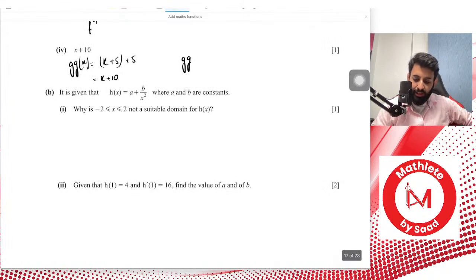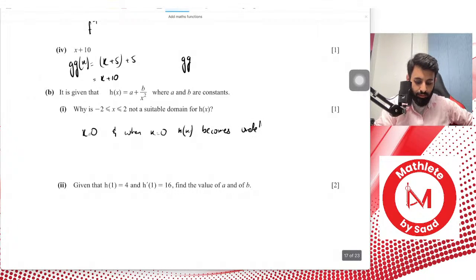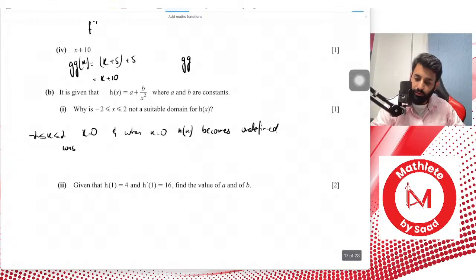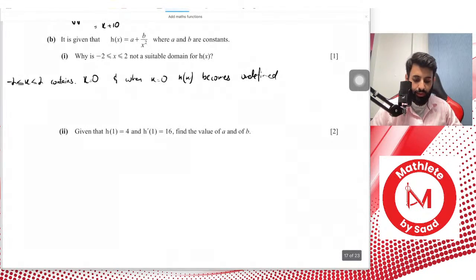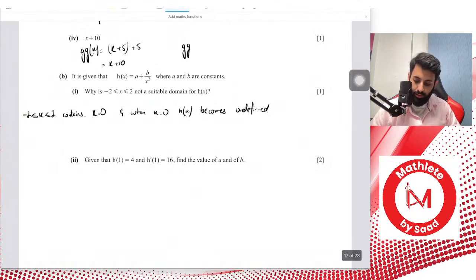Yes, so basically the reason why it's not defined is because there will be x equals to 0, and when x equals to 0, h of x becomes undefined. Okay, a nicer way to frame this would be that this range that you're looking at contains x equals to 0, and when x equals to 0, h of x becomes undefined.